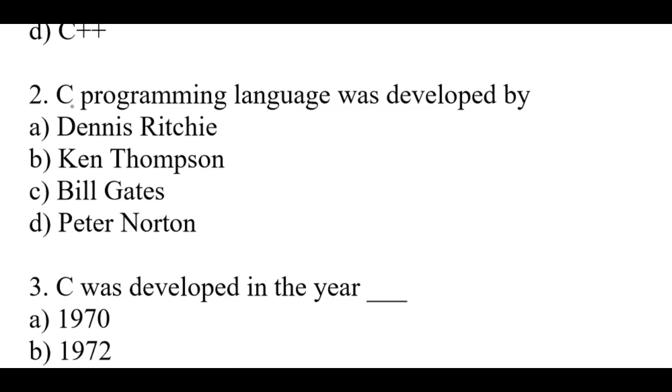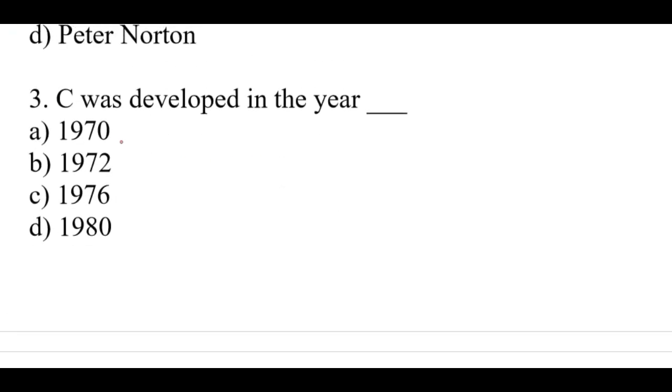Question number 2. C programming language was developed by. The right option is A. Dennis Ritchie. Question number 3. C was developed in the year. The right option is B. 1972.